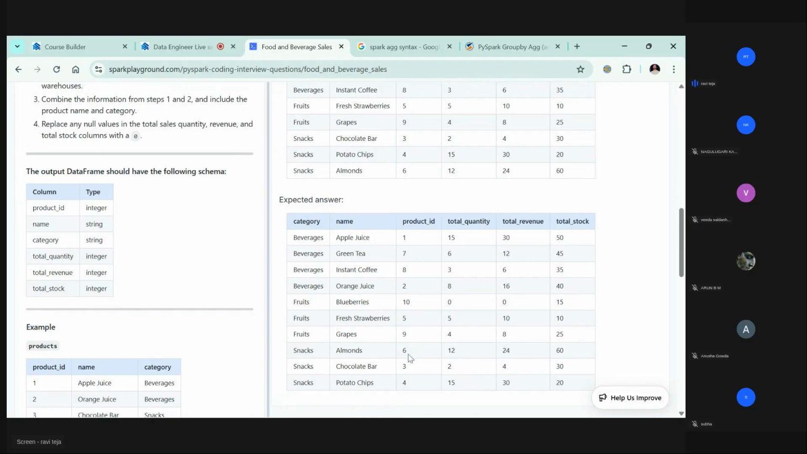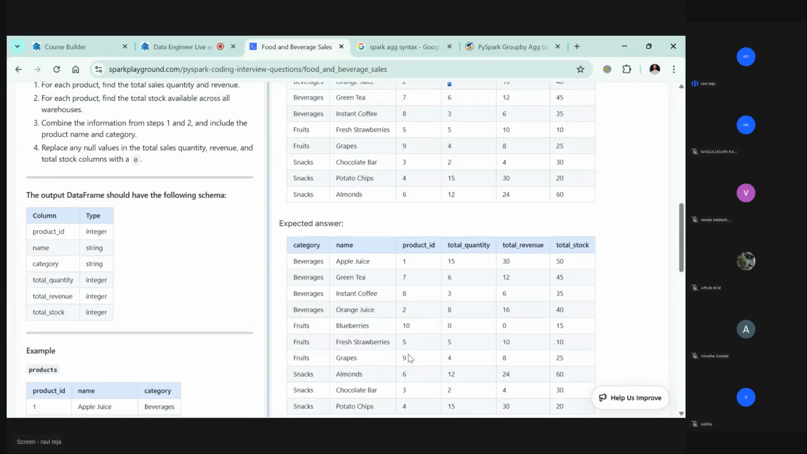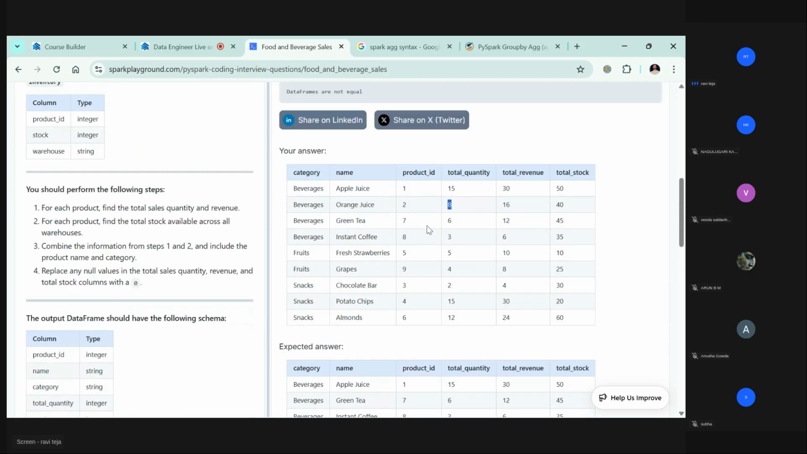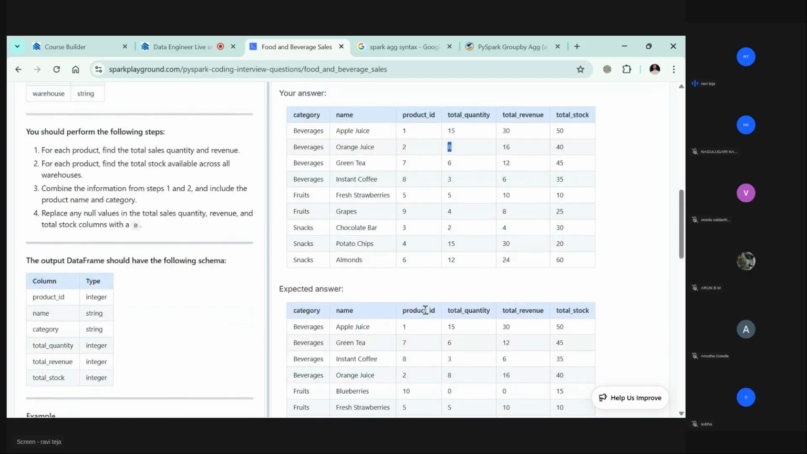Okay, I'm not sure where they're ordering it, but you see, it's almost the same, but somewhere they are not mentioning the ordering. So based on that order, we can match the output. But here, I think they are not providing that.